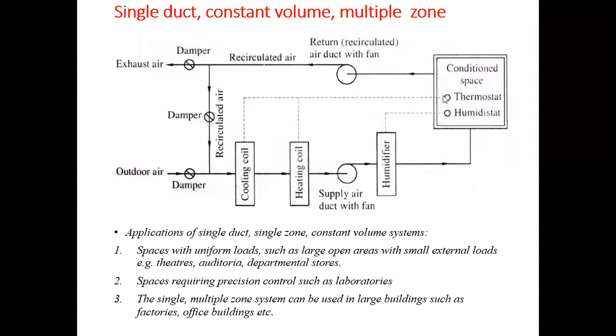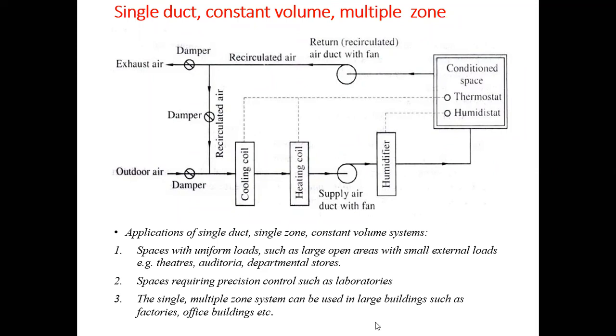Sensors will be used in order to maintain the temperature inside the cooling coil, and a humidifier sensor is used in order to maintain the humidity inside the condition space. Now with the help of these systems, we either provide cooling or heating inside the condition space, and there will be only a single zone or a single room which we can condition.